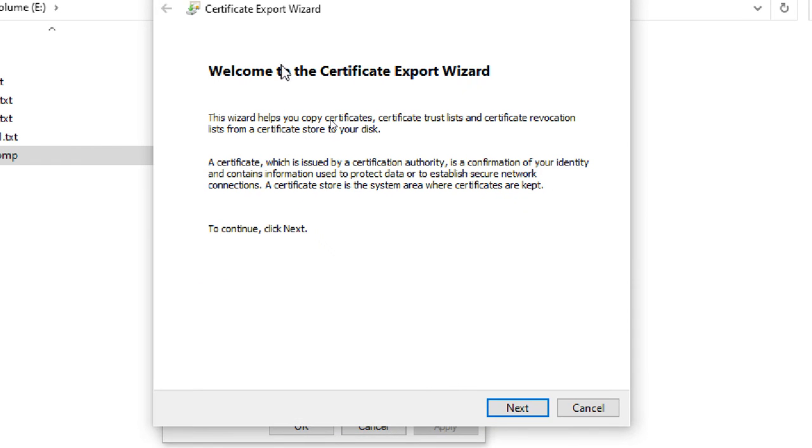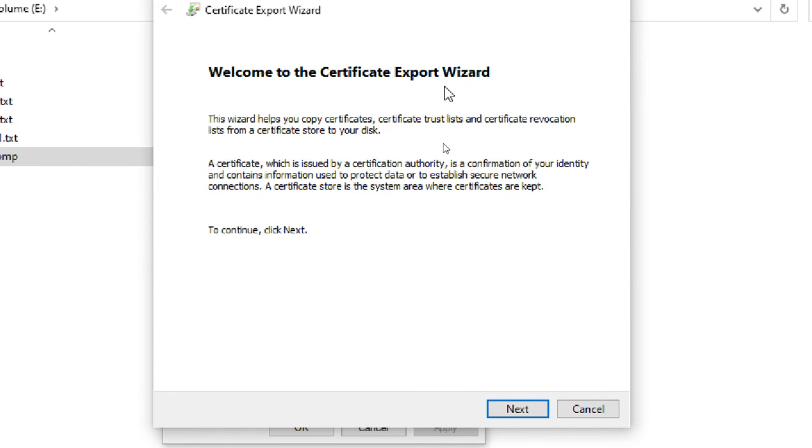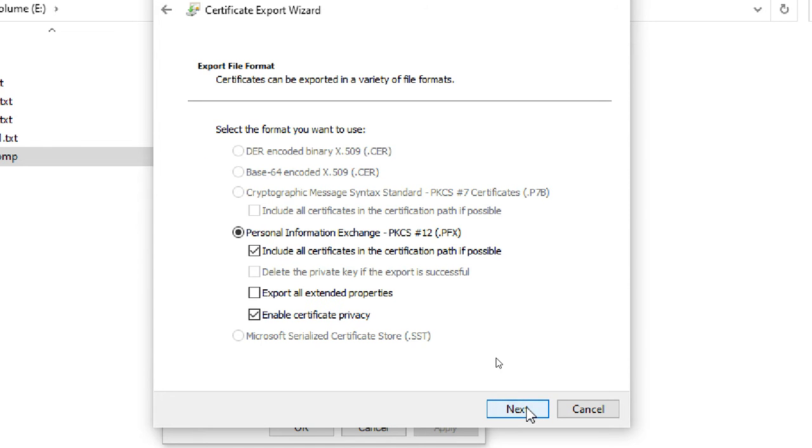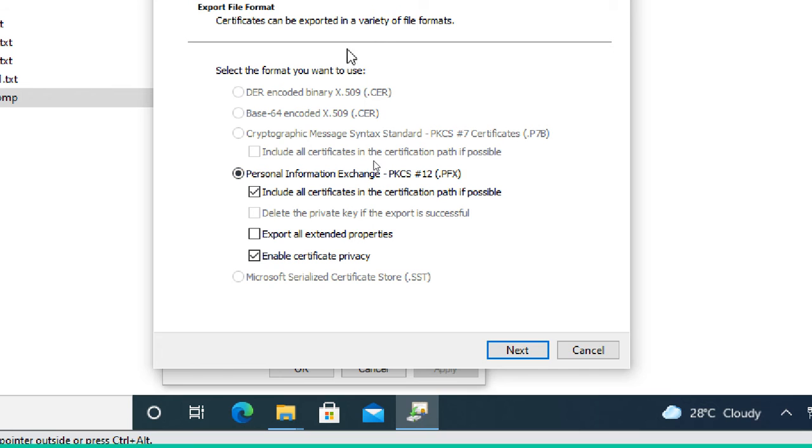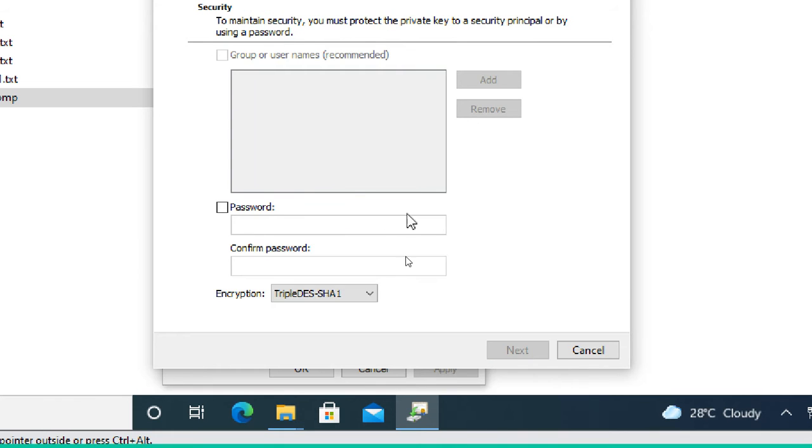The first option, backup now, is the export wizard. Next, do not change anything. If you like, you can search each and everything on Google or something. This is called personal information exchange. Don't change anything. If you know better, then you can do it. Otherwise, no need to do anything. Very simple. Go next. No need to change anything here.